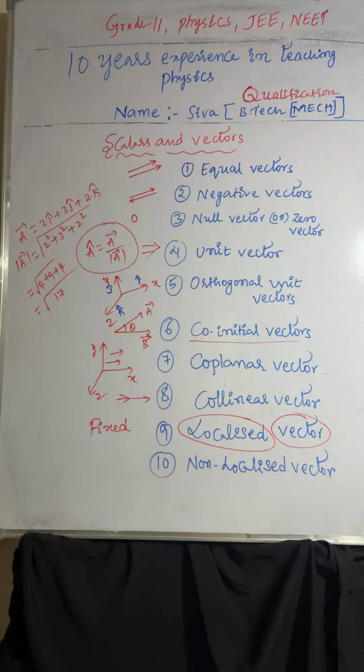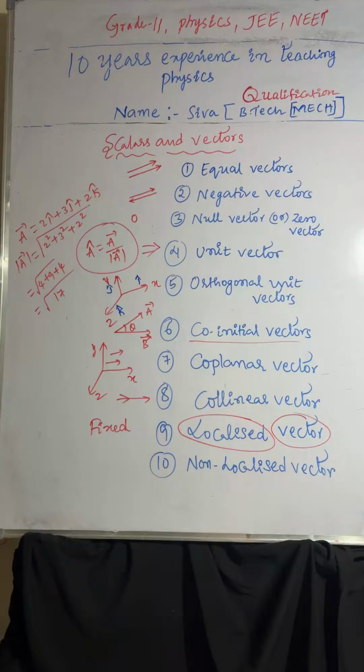Orthogonal unit vectors: i cap, j cap, k cap. i cap along the x axis, j cap along the y axis, k cap along the z axis. These are the orthogonal unit vectors.